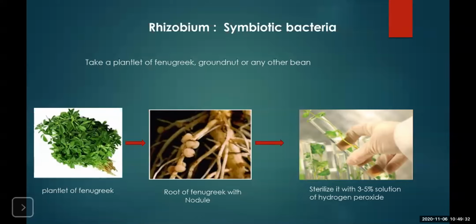Now, these Rhizobium bacteria are found in soil, and they are also known as nitrogen fixers. To carry out their functional abilities, take a fenugreek plant or a groundnut plant or a bean plant, any leguminous plant can be taken.